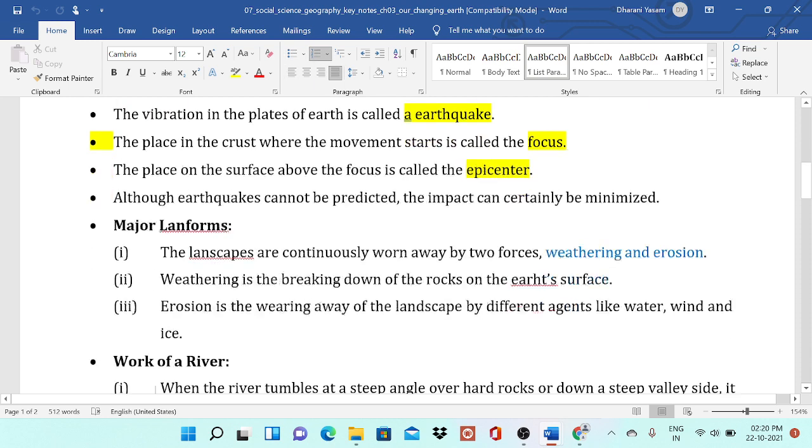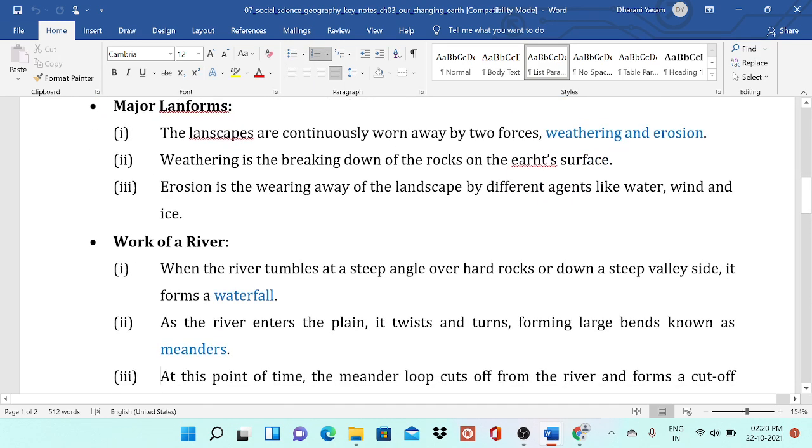Major landforms. The landscapes are continuously worn away by two forces, weathering and erosion. Weathering is the breaking down of the rocks on the earth's surface due to chemical processes, man-made processes, natural processes, and also biological forces. Erosion is the wearing away of the landscape by different agents like water, wind, ice, work of the river.